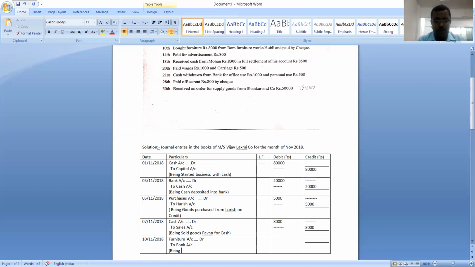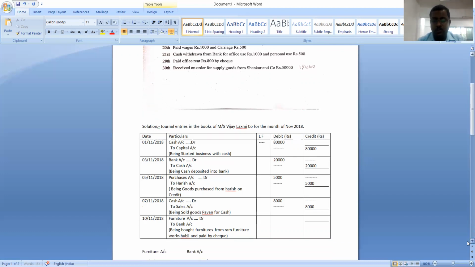Write it in the same way: being bought furniture from Ram Furniture Works Hubli and paid by check. This is how we need to write the journal entries in the book of journal.